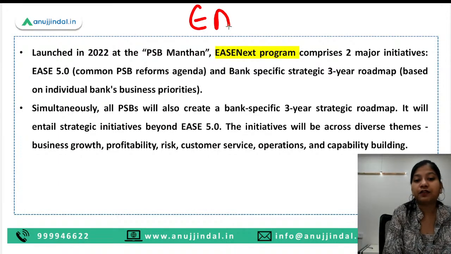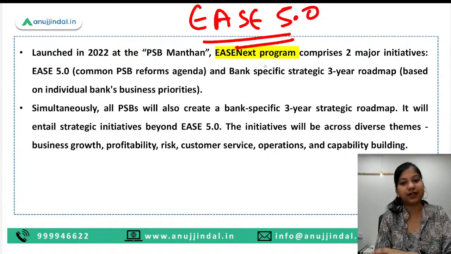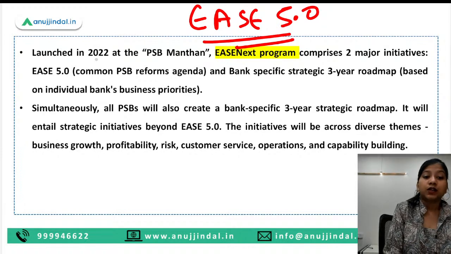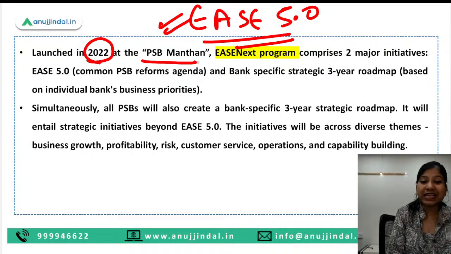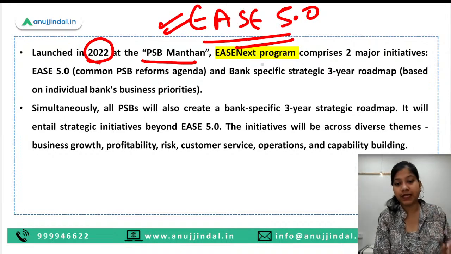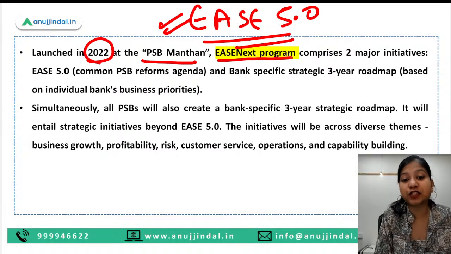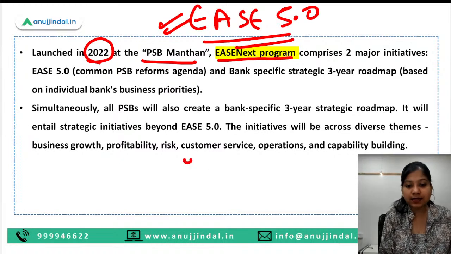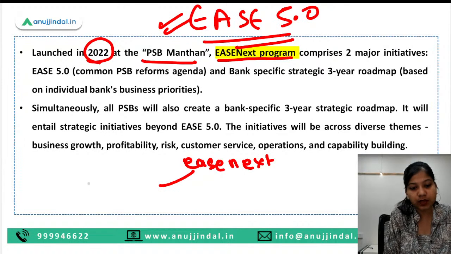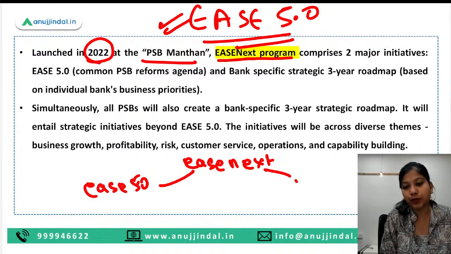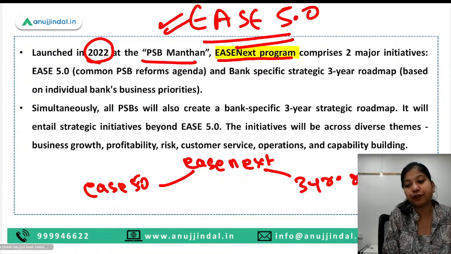Next is EASE 5.0. Okay, from where we exactly started this entire conversation. This EASE 5.0 agenda was launched in 2022 at the PSB Manthan event. And in this event, the EASE Next program was launched. This EASE Next has two components. First is your EASE 5.0 agenda, and the second component is a 3-year roadmap that each bank has to create for itself.